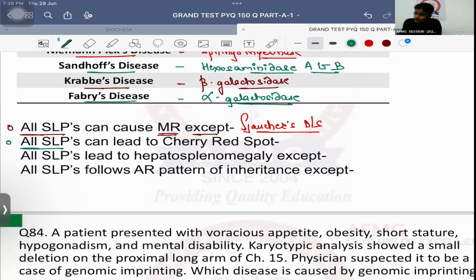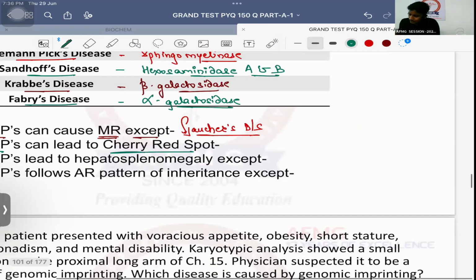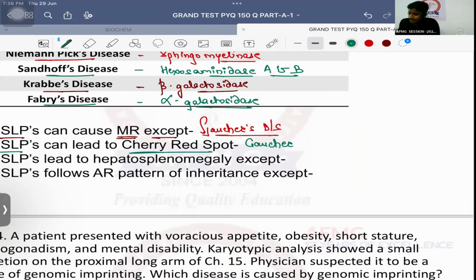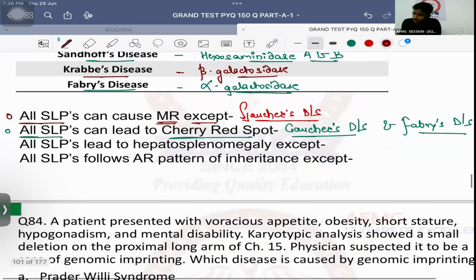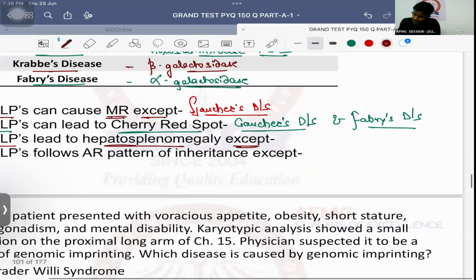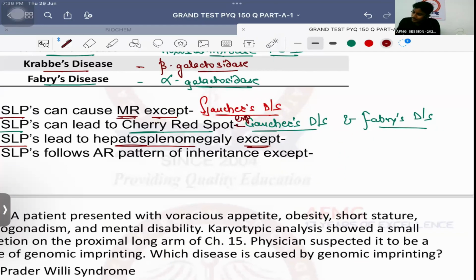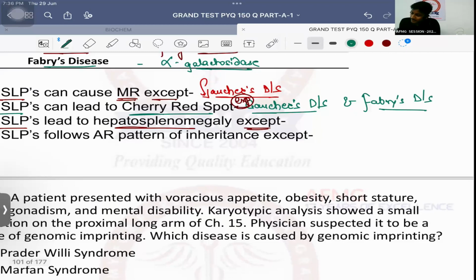All sphingolipidosis can lead to cherry red spot except Gaucher's disease and Fabry's disease. In Tay-Sachs it is seen, it is the characteristic feature, cherry red spot; I am saying that in these two it is not seen. Then all sphingolipidosis leads to hepatosplenomegaly except Fabry's disease and, second one, Krabbe's disease. This will make your diagnosis very, very easier.